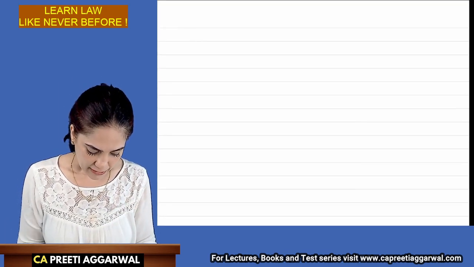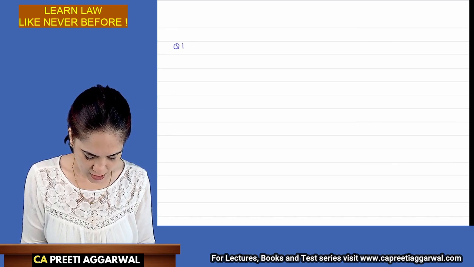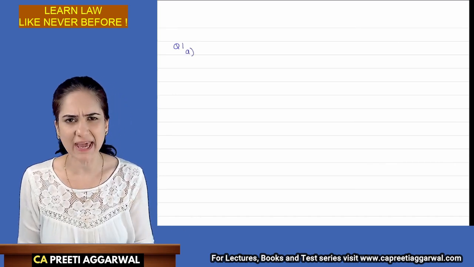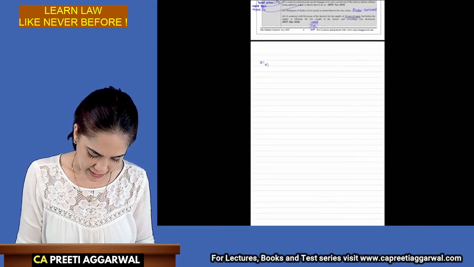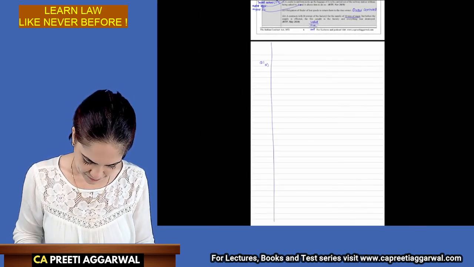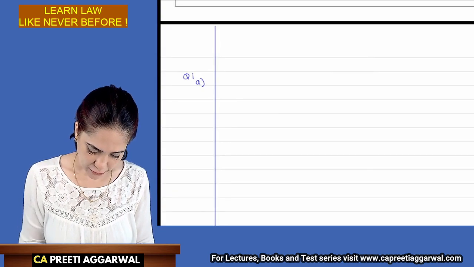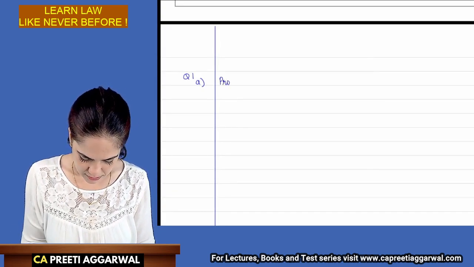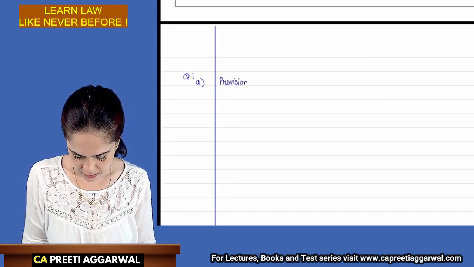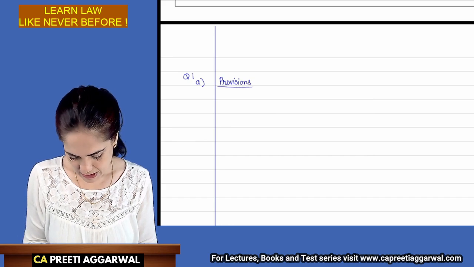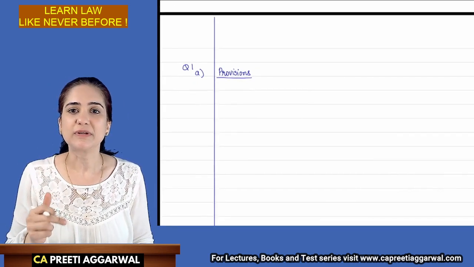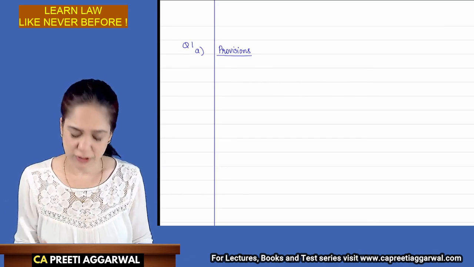In your answer sheet, you will write question 1. And maybe this is the sub question A. You will write 1A. And let's say this is the margin. Okay. So then you will write provisions. Underline it. And from the next line, you will start explaining the provisions.